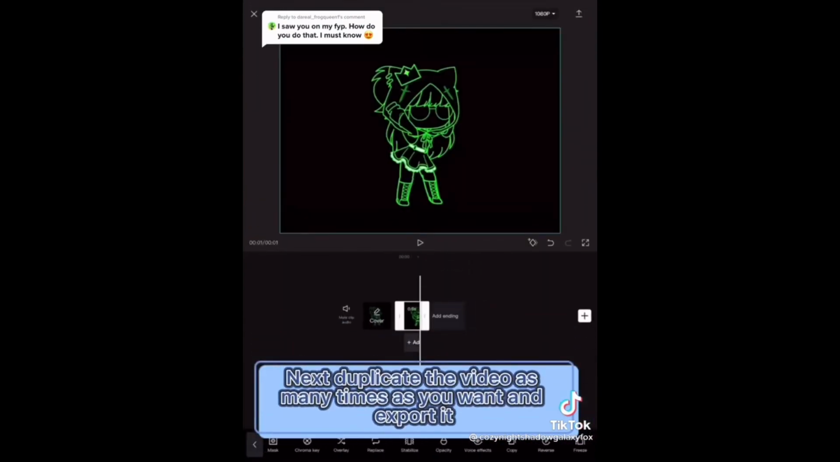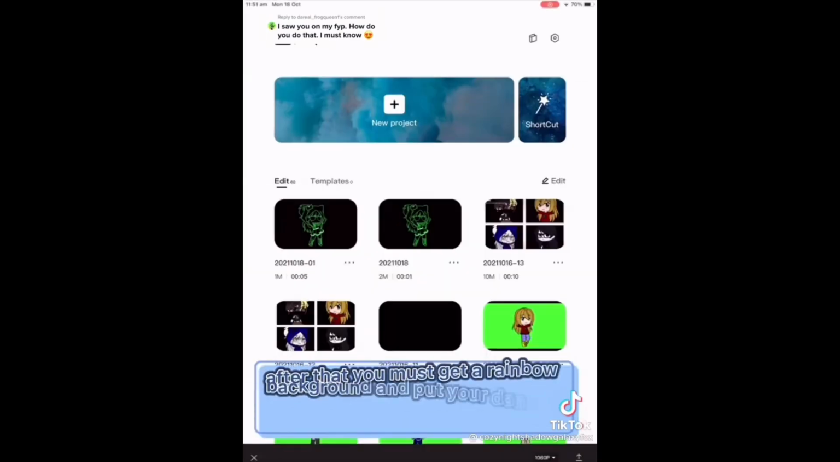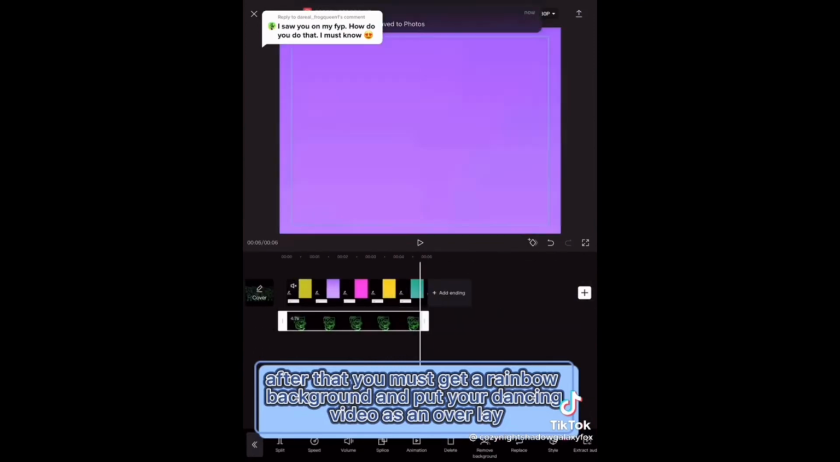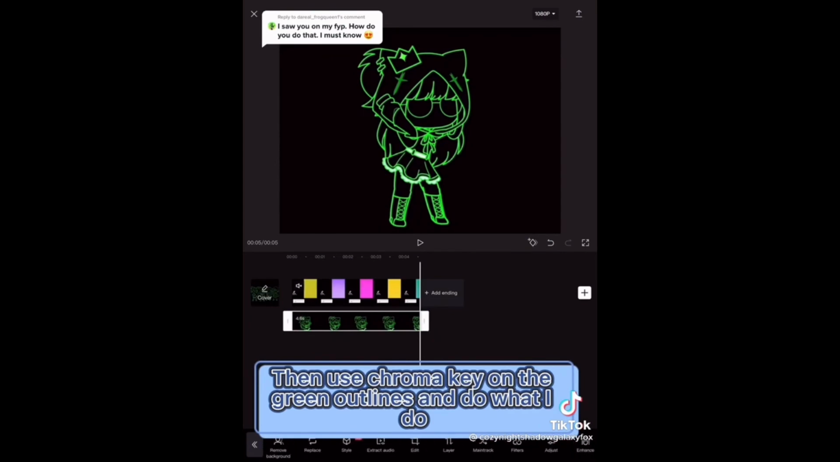Next, duplicate the video as many times as you want and export it. After that, you must get a rainbow background and put your dancing video as an overlay. Then use chroma key on the green outlines and do what I do.